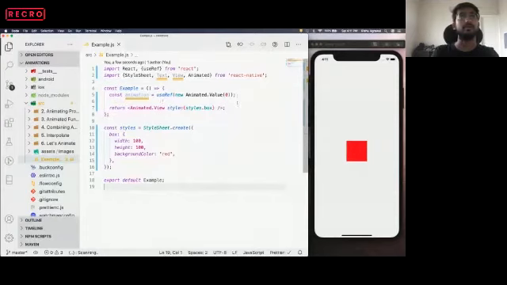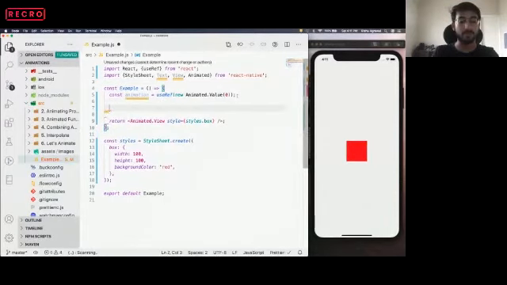Now we'll use the animation property to animate the opacity part.